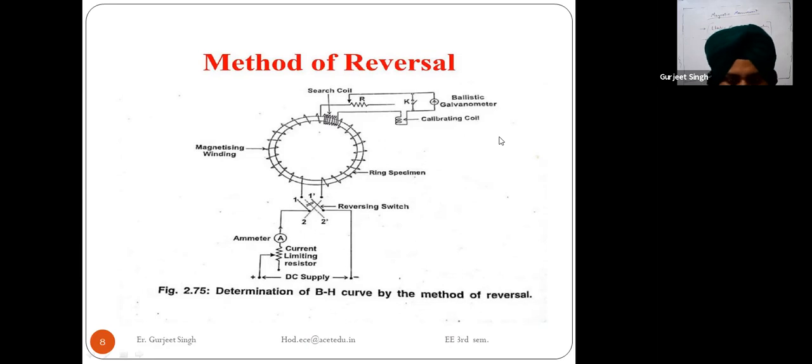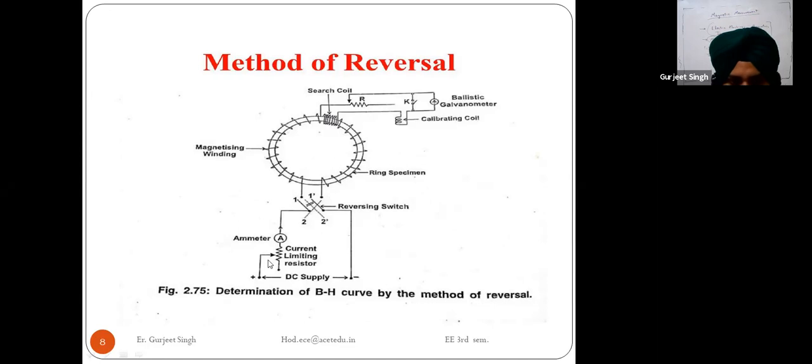After demagnetizing, the test is started by setting the magnetizing current to its lowest test value. First of all we are providing this DC supply. The current is flowing through this magnetizing winding.